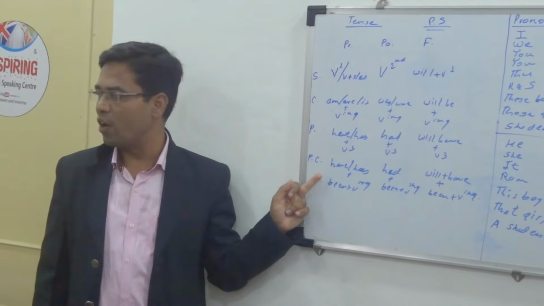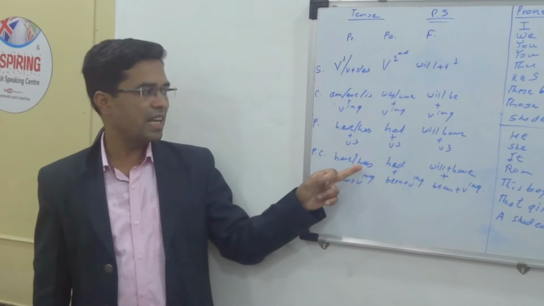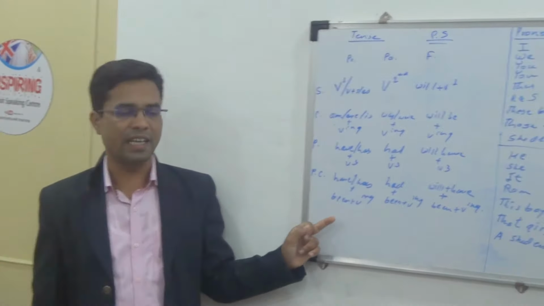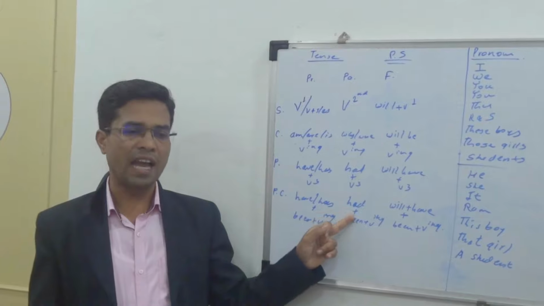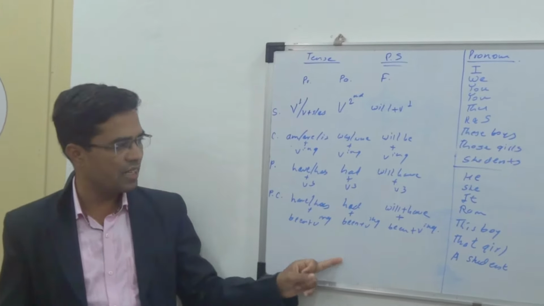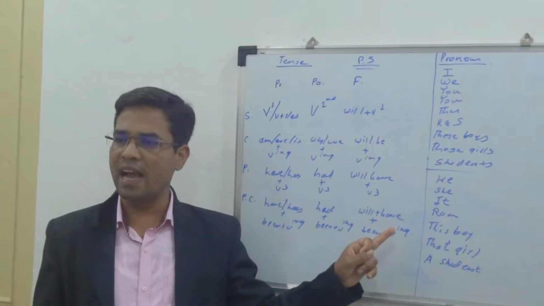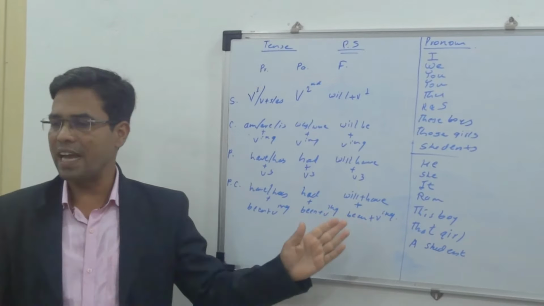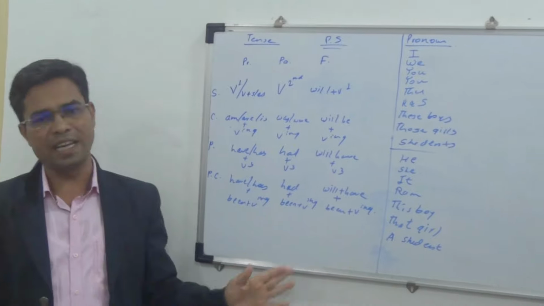Those girls have been learning English. That girl has been learning English. Those girls had been learning English. That girl had been learning English. Those girls will have been learning English. That girl will have been learning English.